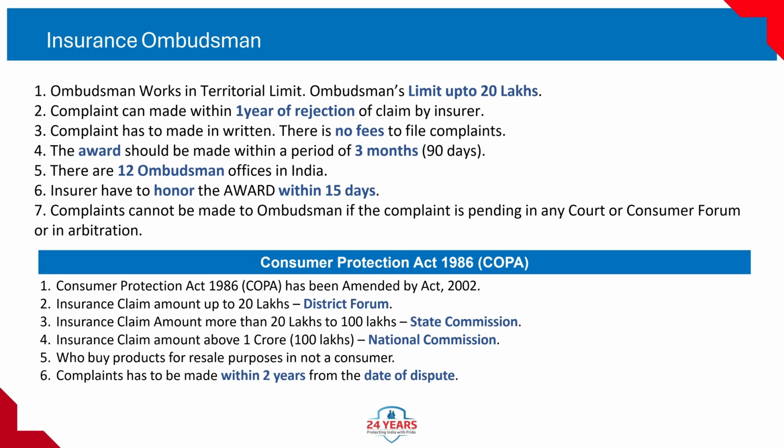Insurance Ombudsman. 1. Ombudsman works in territorial limit. Ombudsman's limit is up to 20 lakhs. 2. Complaint can be made within 1 year of rejection of claim by insurer. 3. Complaint has to be made in writing. There is no fee to file complaints. 4. The award should be made within a period of 3 months, 90 days.